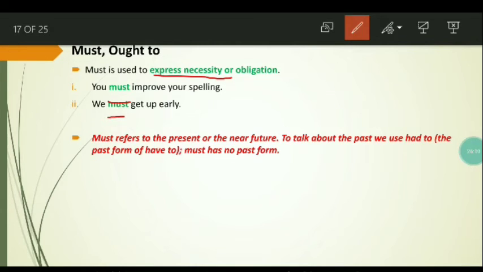This point must be noted, the next point written in red. Must refers to the present or the near future. To talk about the past, we use had to, which is the past form of have to. Must has no past form. Must refers to the present or to the near future. It doesn't have a past form. In order to show past, we use had to, which is the past form of have to.